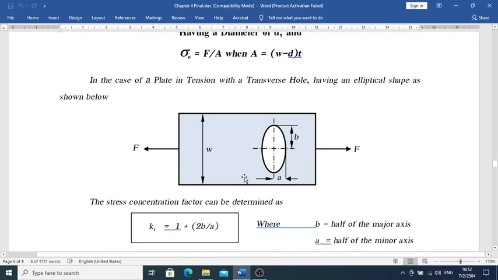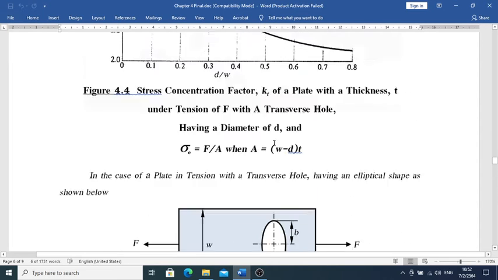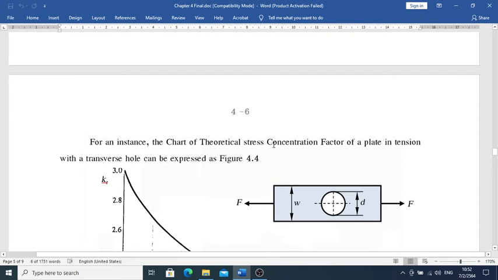If we have an ellipse, we have a formulation of K sub t equal to 1 plus 2b over a, where b and a are half of the major and minor axes respectively. Again, the K sub t there is right at the top part, at the rim at the top and the bottom part respectively. So we have done this, and I have collected all of these things for you already.